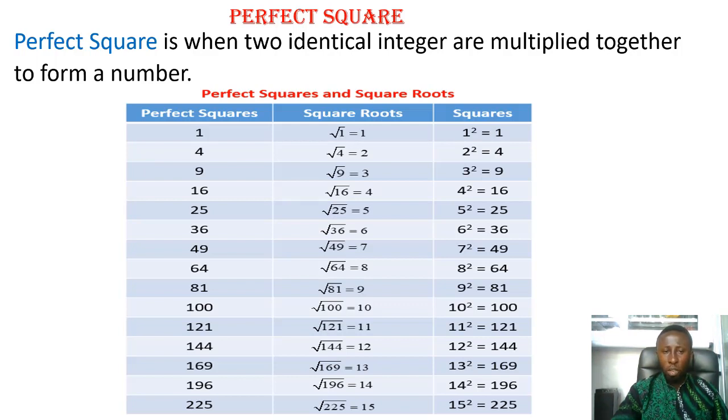These are the perfect squares. And the roots of a perfect square give us a number. So that's why we have the square root of a perfect square. So the square root of the perfect square 4 is 2. Yes, because the square root is the power of half, and we know that 2 to the power 2 is 4. So the 2 will cancel the half.